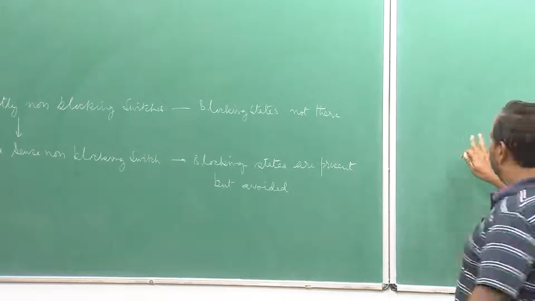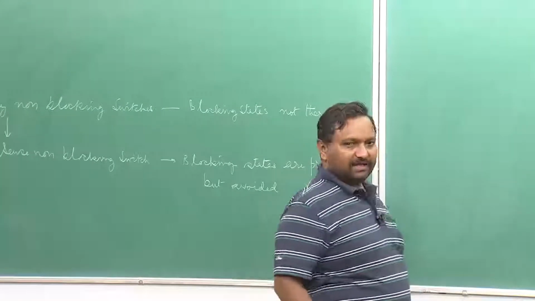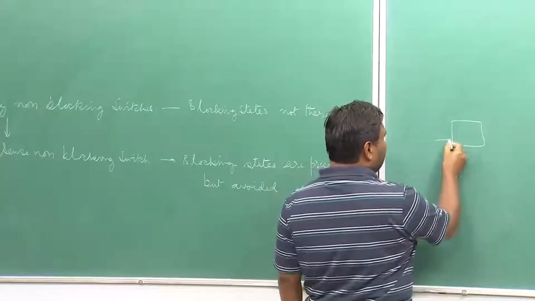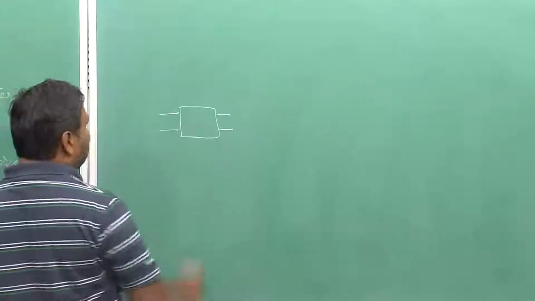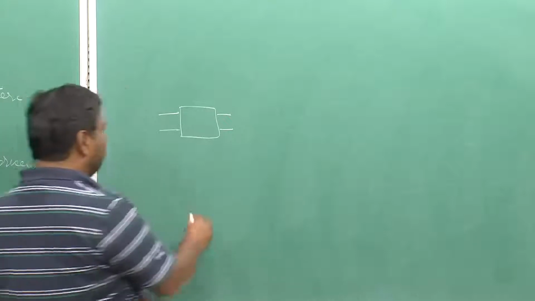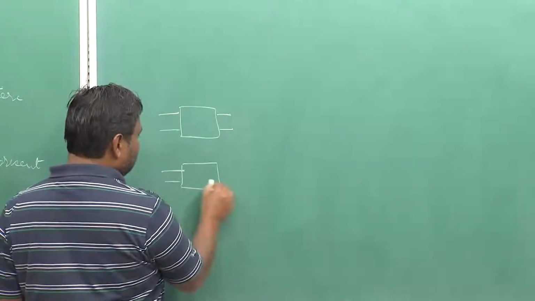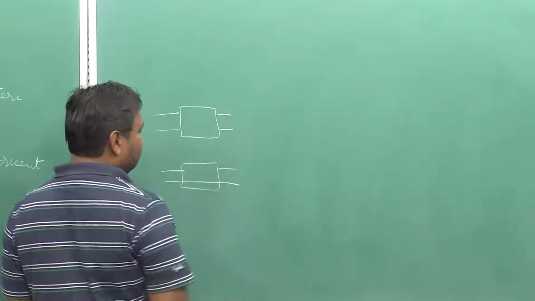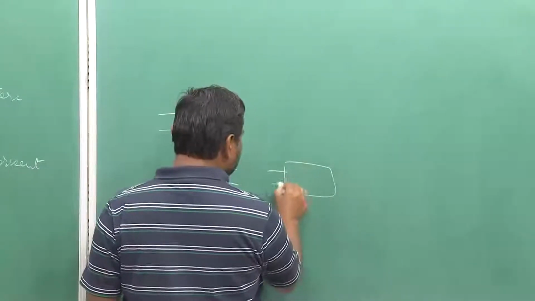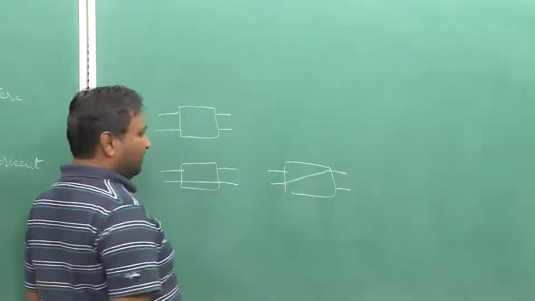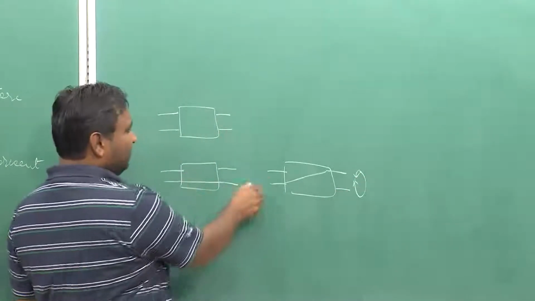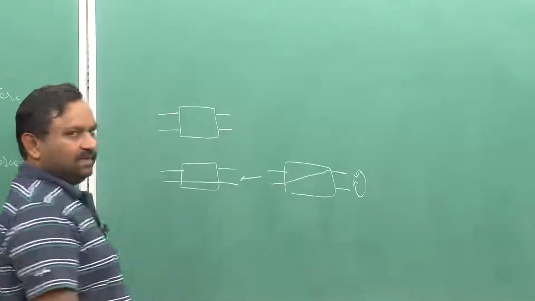Of course, I have assumed that there is no connection. So, for a 2 by 2 let us start with this and then I will move to 4 by 4 with 2 stages. There are 2 inputs, 2 outputs, this is one state when no connection has been made. Second possible state can be when I make only one connection. Now, the connection can be made in this fashion also, but if I twist it around I will get this same thing back. So, these two are equivalent states actually.